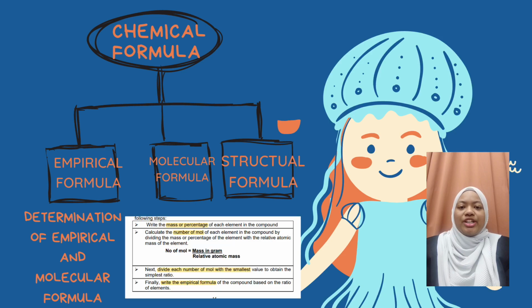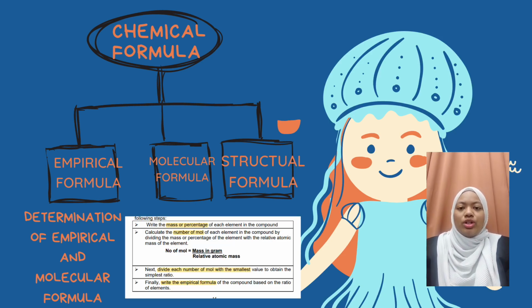The empirical formula represents the simple ratio of atoms for each element present in a compound. For example, acetylene C2H2 and benzene C6H6. The simple ratio is CH equal to 1:1 and the empirical formula is CH.